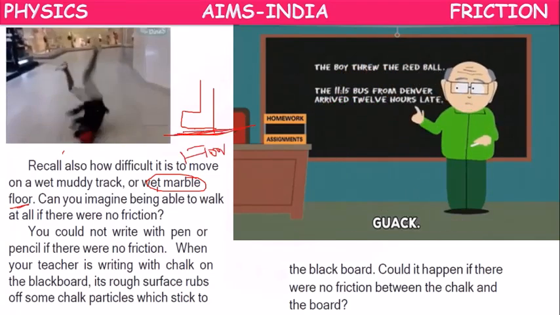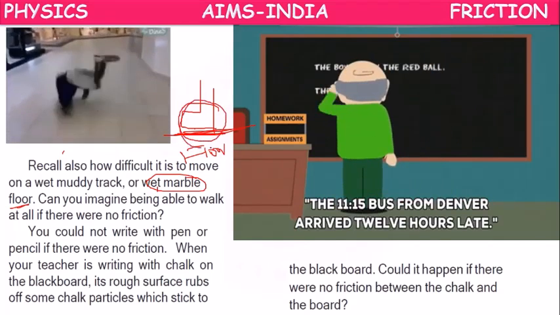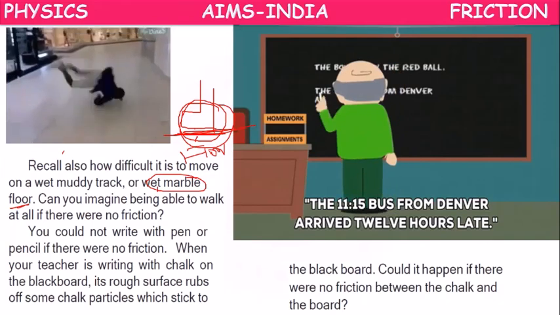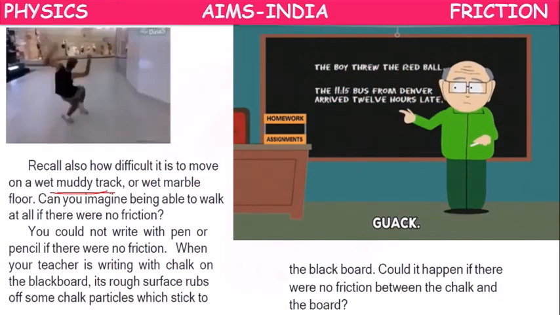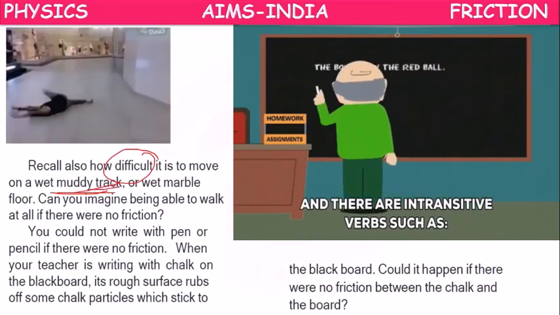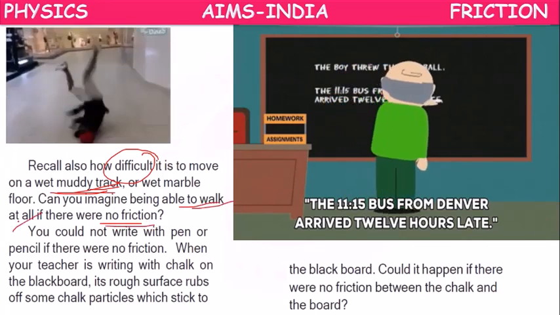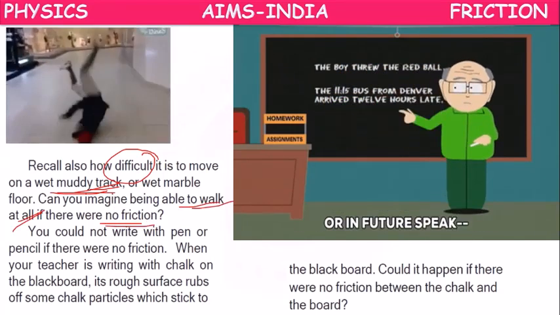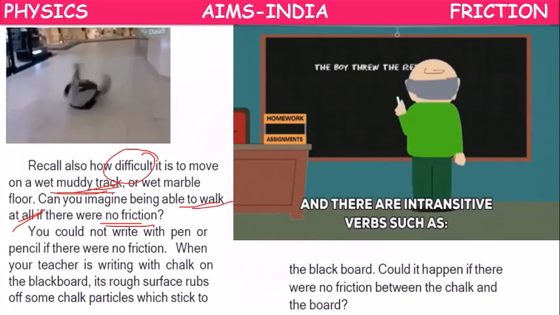If it is very, very smooth, the interlocking between the person's foot and the floor cannot happen. So that's why he will fall down. Or on a wet muddy track, it is difficult to move. If there is no friction, we cannot walk at all. Walking is highly impossible. We are able to walk on the ground only because of the friction.